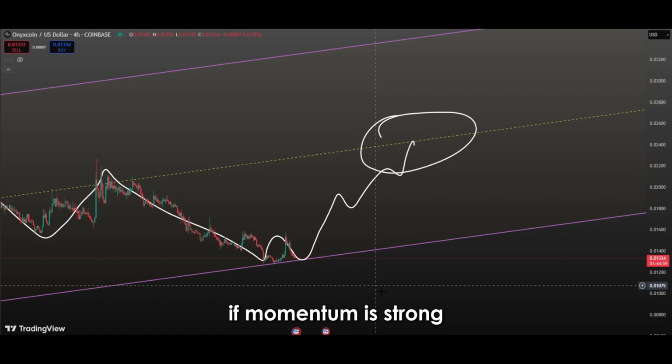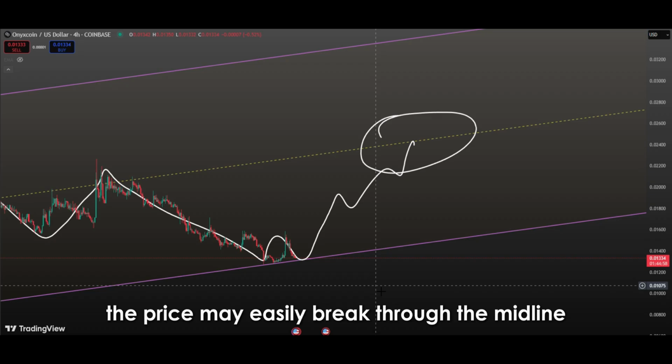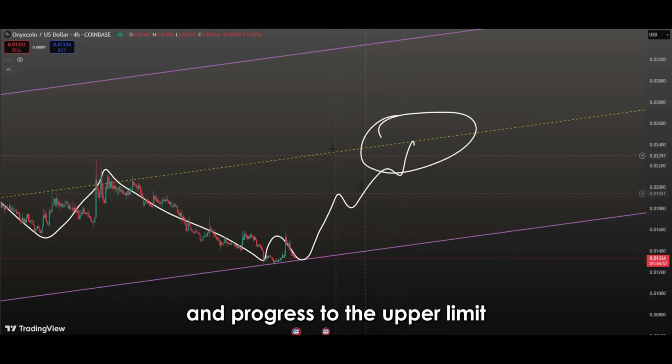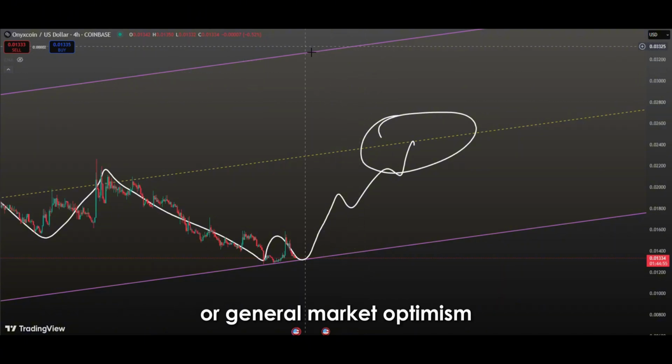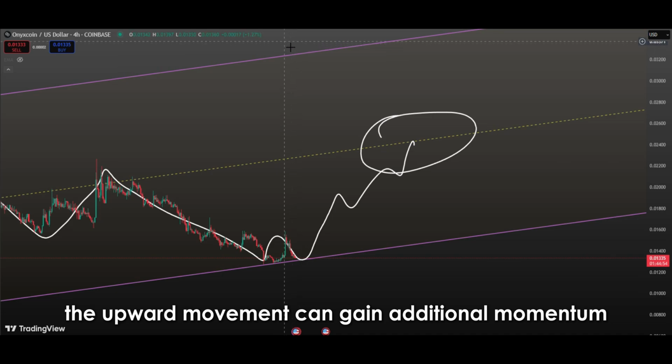If momentum is strong, the price may easily break through the midline and progress to the upper limit, especially if supported by positive news flow or general market optimism. The upward movement can gain additional momentum.